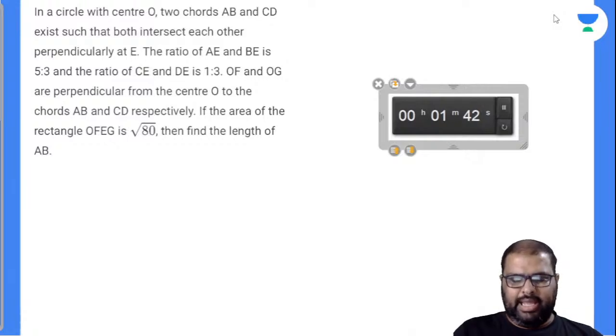For Airport Authority of India, you should prepare for geometry for sure, right? There are questions in this. Of course, this is a question combining 2 to 3 concepts.